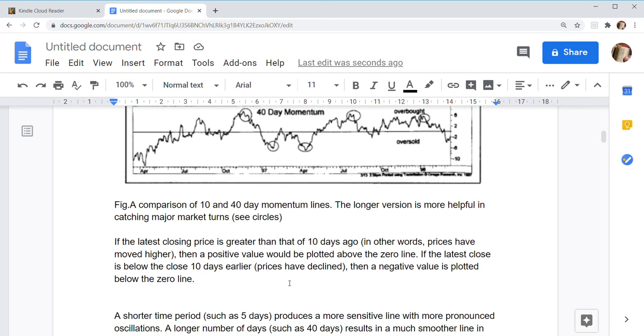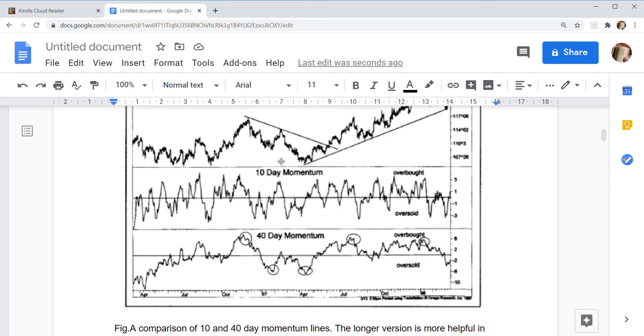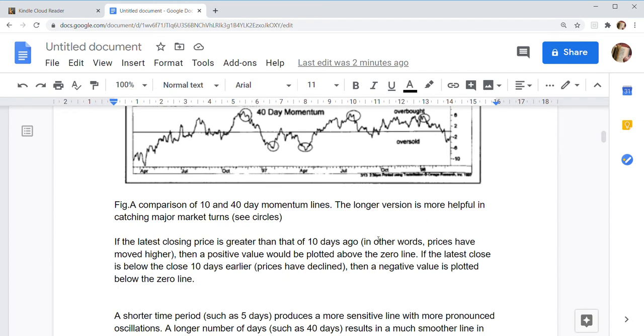If the latest closing price is greater than that of 10 days ago, in other words, prices have moved higher, then a positive value would be plotted above the zero line. If the latest close is below the close of 10 days ago, prices have declined, then a negative value is plotted below the zero line.